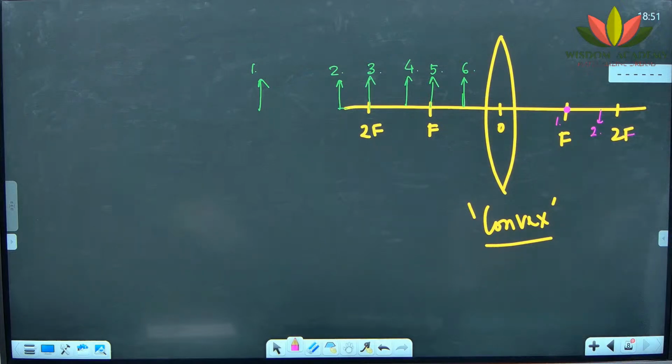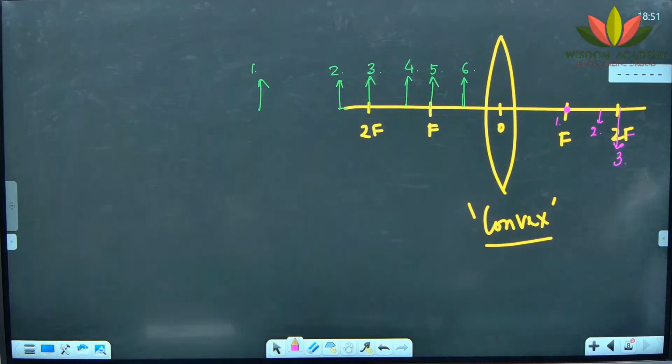At 2f, yes, you. I don't know the names much. What is your name? Sai Prasad, yes, tell me. Object at 2f, the image will form at 2f, and its size will be the same as the object, real and inverted.